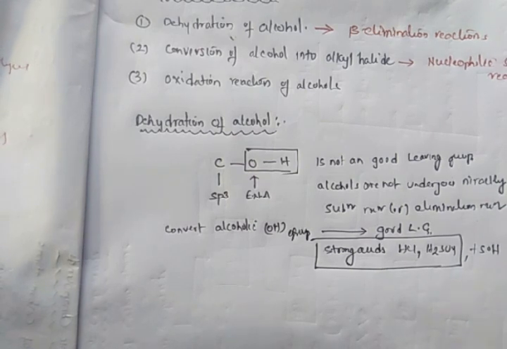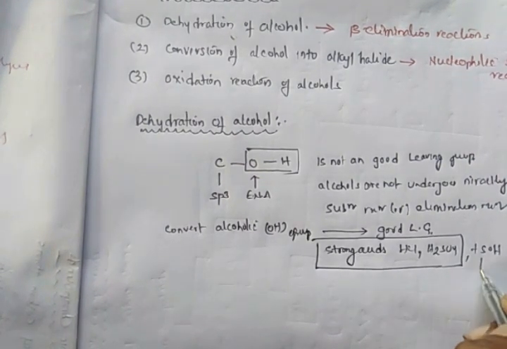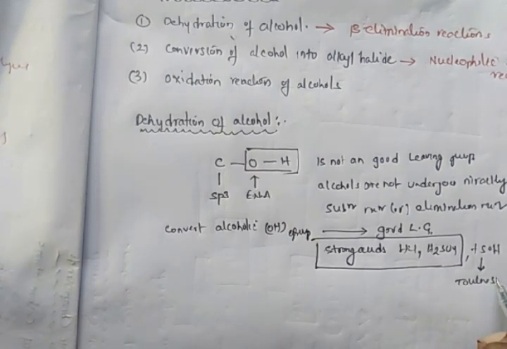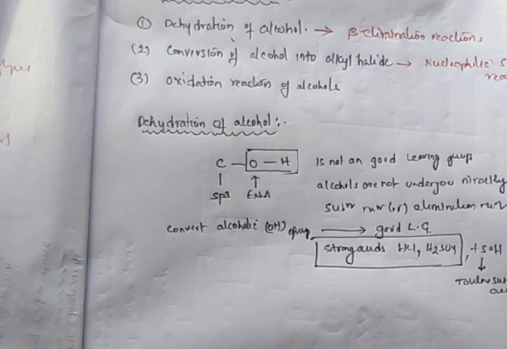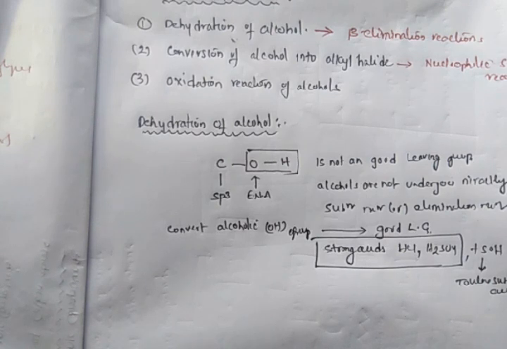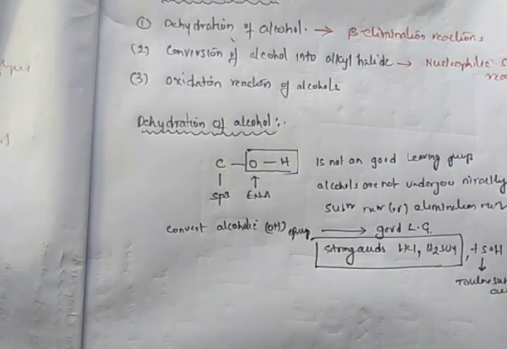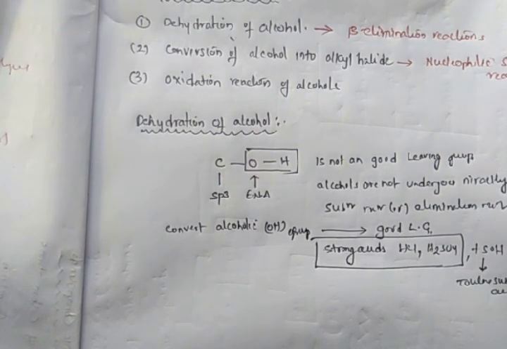TsOH is toluene sulfonic acid. As the hydroxyl group in alcohol is a very bad leaving group, in order to make it a good leaving group to participate in substitution or elimination reactions, we have to treat these alcohols with strong acids like HCl, H2SO4 or TsOH, toluene sulfonic acid.